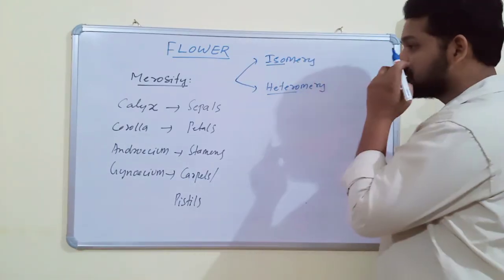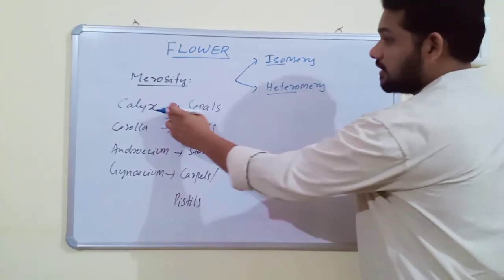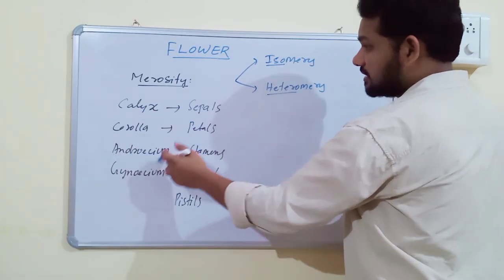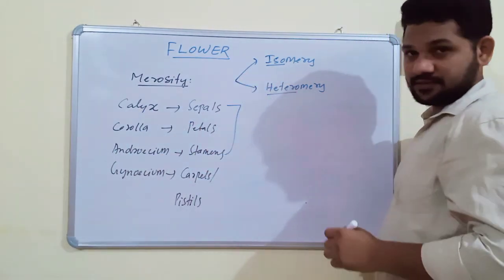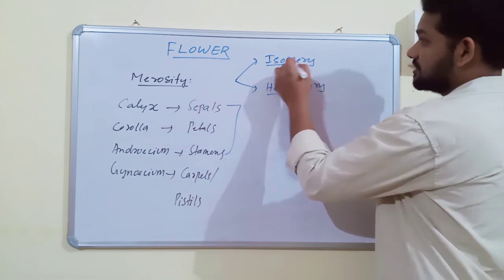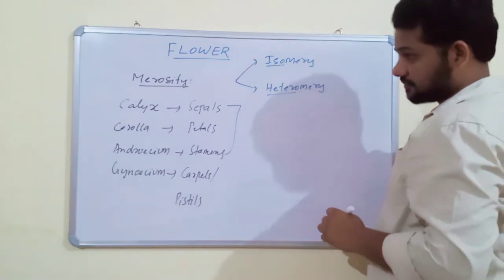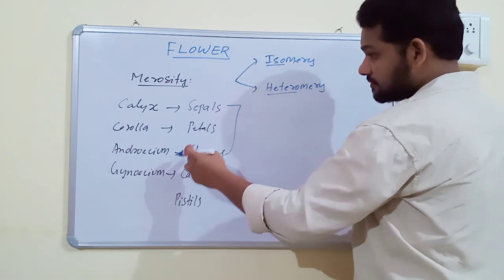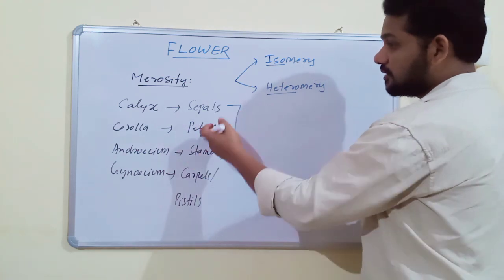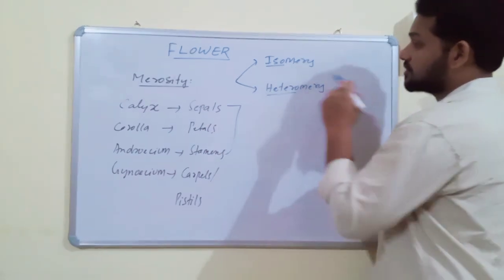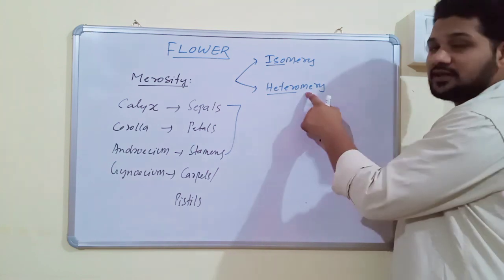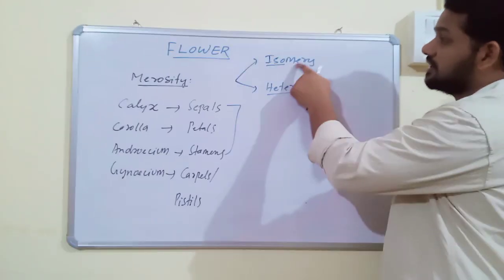Isomery means if all floral organs have the same number of floral parts, then the merosity is called isomery. If each organ has a different number of floral parts, then the merosity is called heteromerosity. Heteromerosity is rare; usually it is isomery.